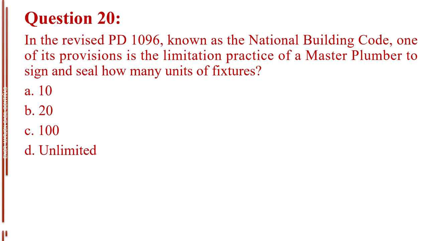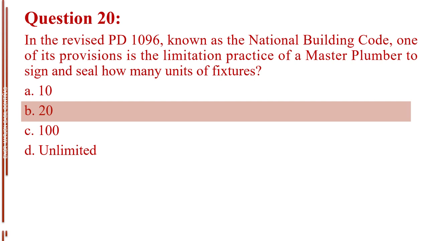Question number 20. In the revised PD 1096, known as the National Building Code, one of its provisions is the limitation practice of a master plumber to sign and seal how many units of fixtures? Letter A, 10. Letter B, 20. Letter C, 100. Letter D, unlimited. The answer is letter B, 20.